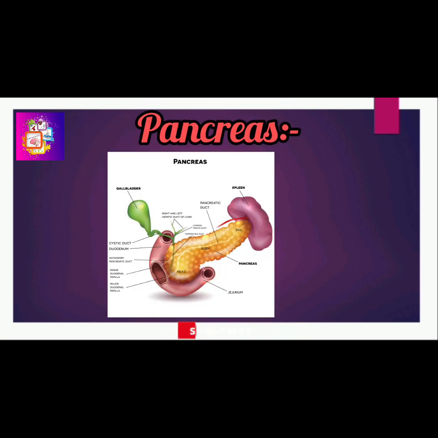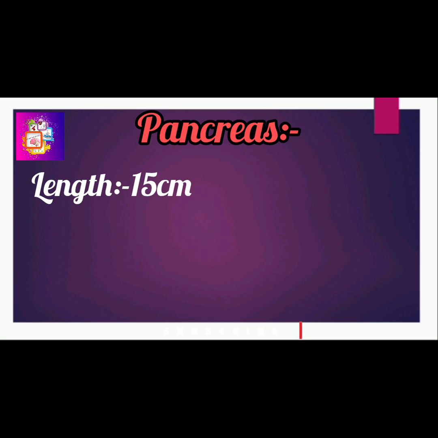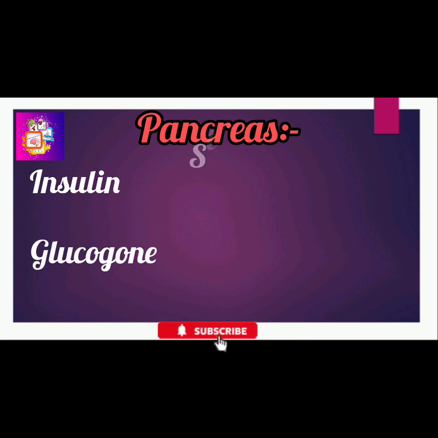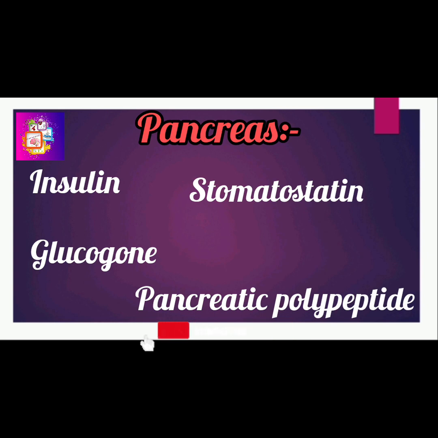Next one, pancreas. The pancreas is a glandular organ in the digestive system which is located in the abdominal cavity behind the stomach. The length of the pancreas is 15 cm or 6 inches. It is an endocrine gland producing several important hormones, that is insulin, glucagon, somatostatin and pancreatic polypeptide, all of which circulate in the blood.